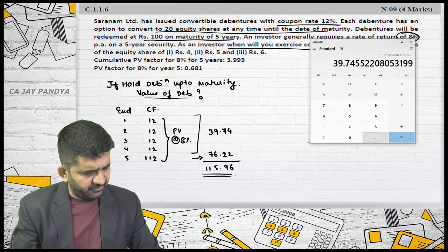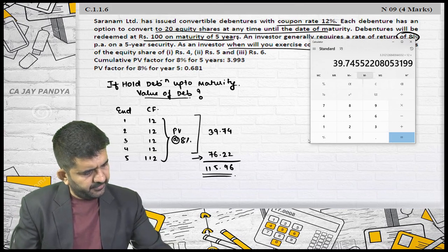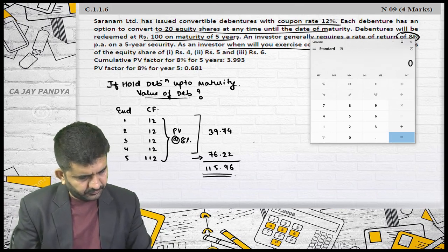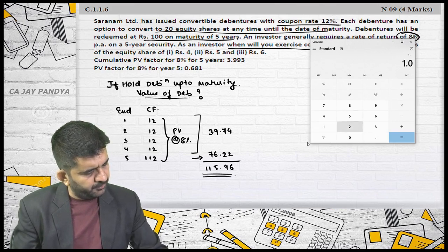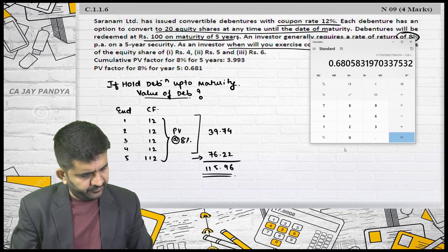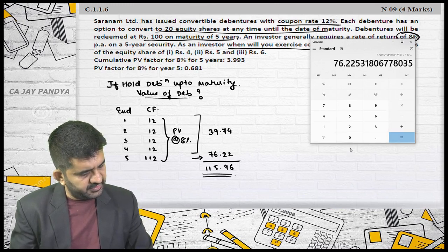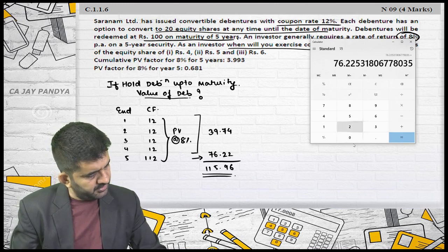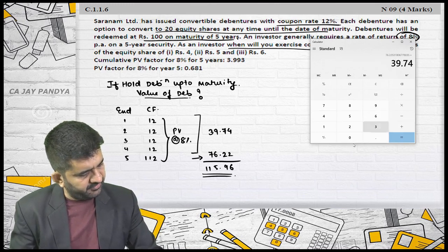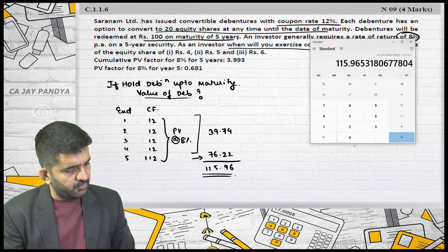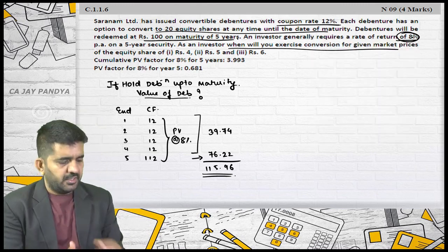It does not make any difference. And 1 divided by 1.08, 1, 2, 3, 4, 5 multiplied by 112 is 76.22 plus 39.74. It is 115.96.